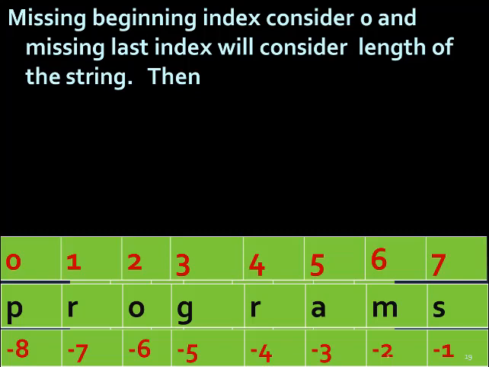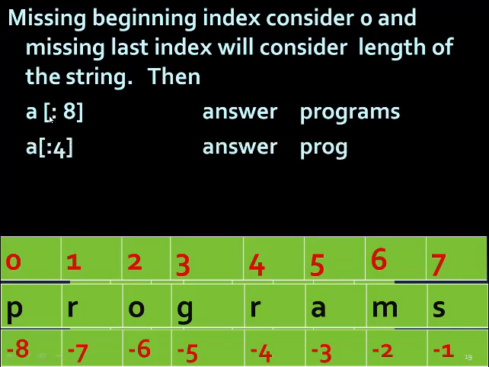If the beginning index is missing, it will be considered as 0. If the beginning index is missing, then it will consider 0 on its own, and if the last index is missing, then it will consider till the length of the string. So if we write a[:8], the beginning index is missing, so it will take from the beginning, that is 0 to 7, so you will get programs. And similarly if you write a[:4], the first index is missing here, so it will take from 0 to 3, so you will get PROG.